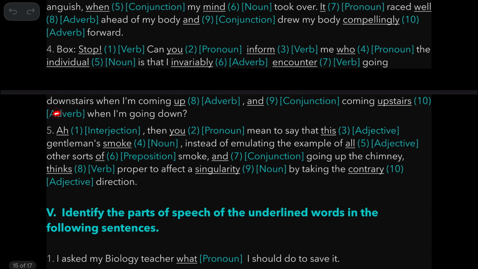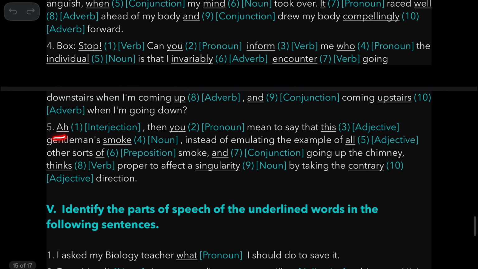Okay, going downstairs when I'm coming up. So this is an adverb of place, coming up, and is a conjunction. Coming upstairs, again, it's also an adverb of place because it talks about where this action is taking place. Now, interjection. See here, there is no exclamation mark, but then again, just because it doesn't have an exclamation mark, it is not something else. It is definitely an interjection, because it doesn't really mean anything. It's just an expression of emotion. Ah, here this person is kind of surprised.